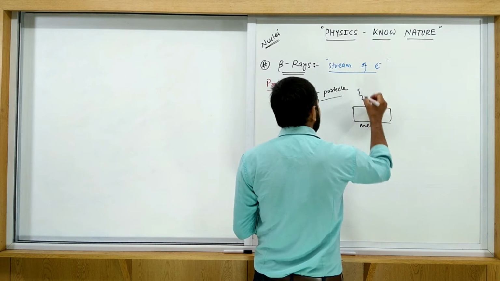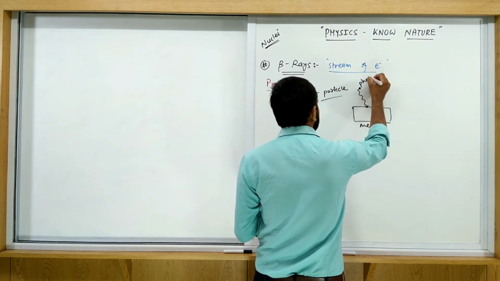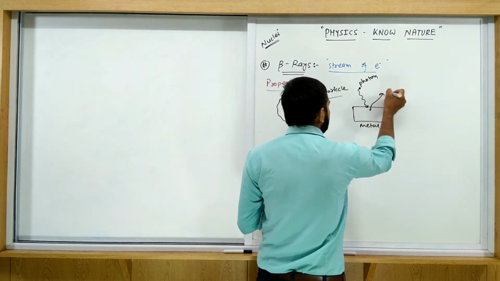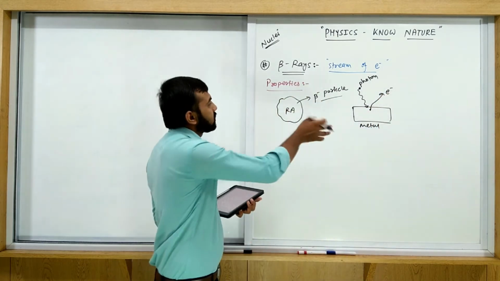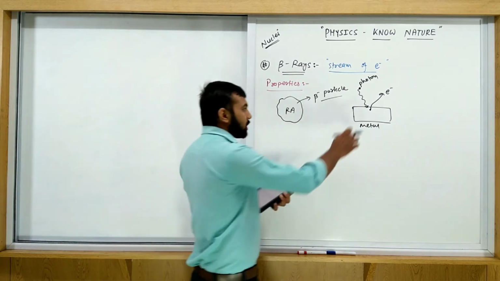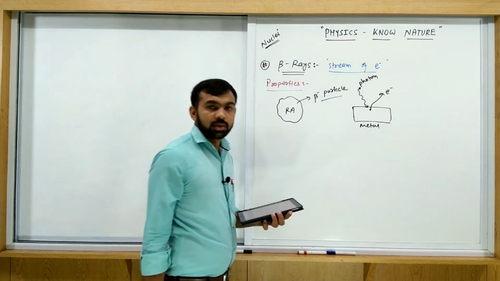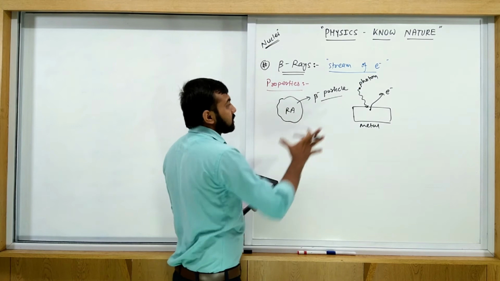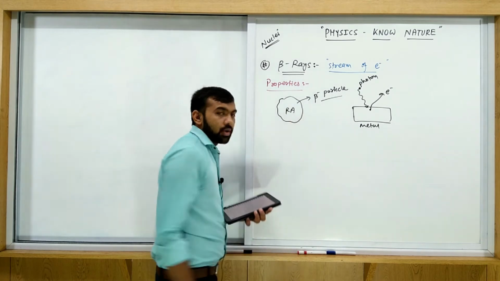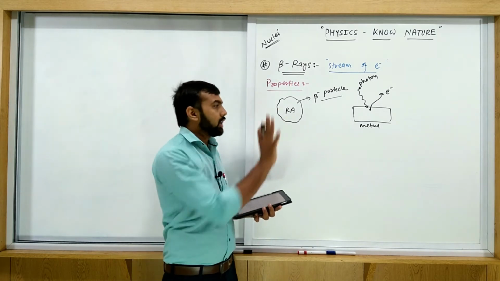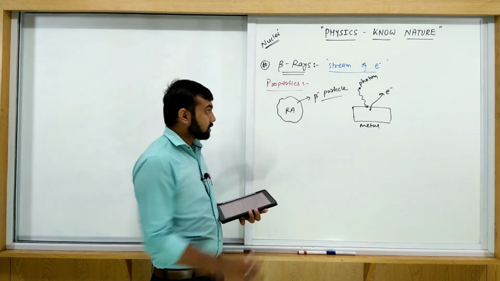When any photon is incident on a metal, then photoelectrons come out. See, the origin is different. Here the radioactive substance is the origin, here this metal, and the photon is responsible for the emission of the photoelectron. Except for this origin, the properties of both are the same. So this is the first topic.